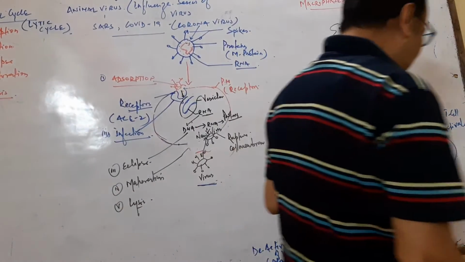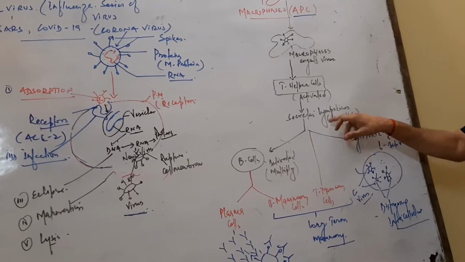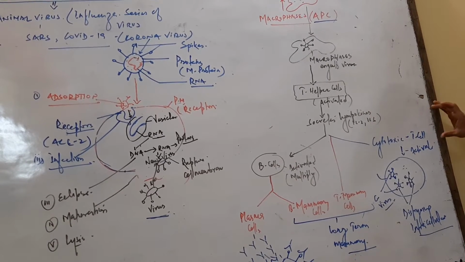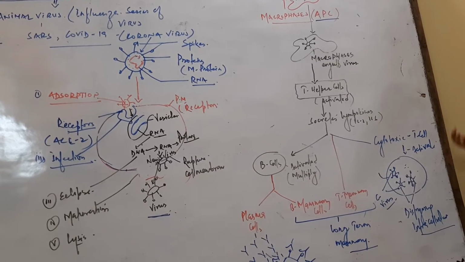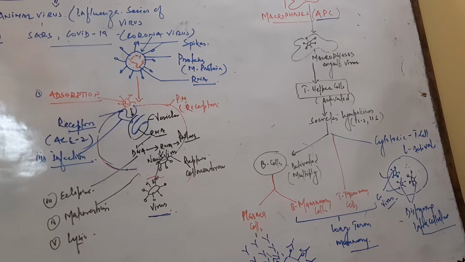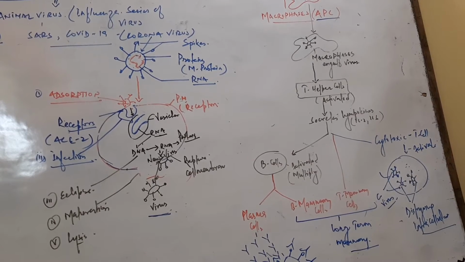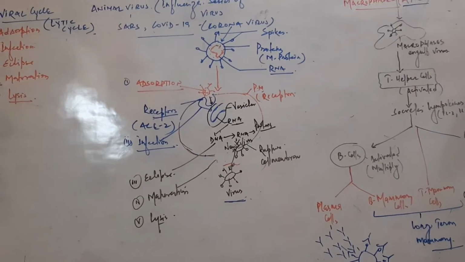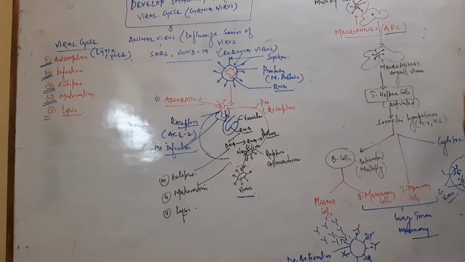Now the second process, where the helper T cell activates another T cell, the cytotoxic cell. The cytotoxic cell becomes the natural killer cell, which is activated to directly engulf the coronavirus and destroy it. So this is the active mechanism, the active immunity system that takes place inside the body.